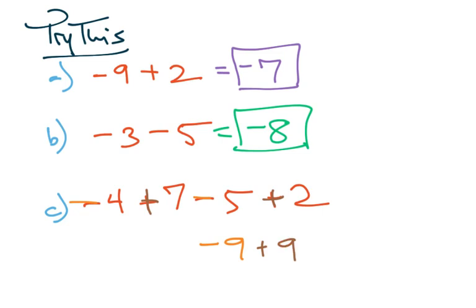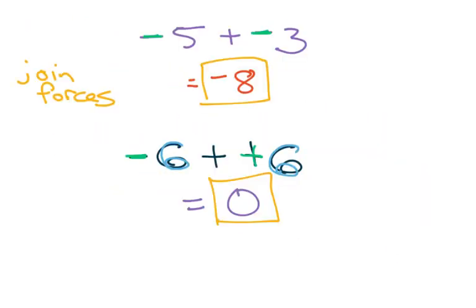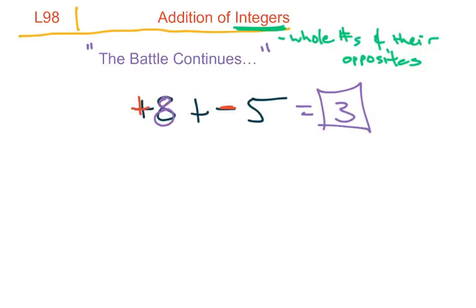And then we ask ourselves, is it a battle? Yes, it sure is. Who's going to win? Nobody wins this battle. That's a 0. We get to box that up. I know it's a quick lesson, and you might think tomorrow will be quick too, but we're still going to do the battle, and it gets a little deeper. Today was addition of integers. Tomorrow will be subtraction of integers. We're going to train our brain to realize that subtraction is just the addition of a... well, if you don't know yet, you'll find out tomorrow.